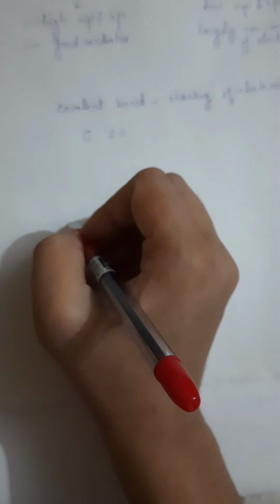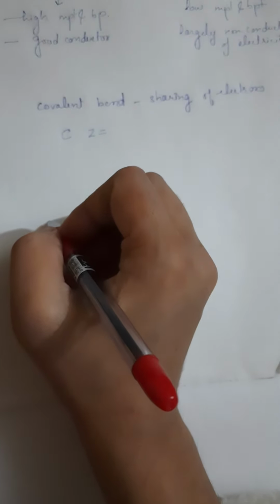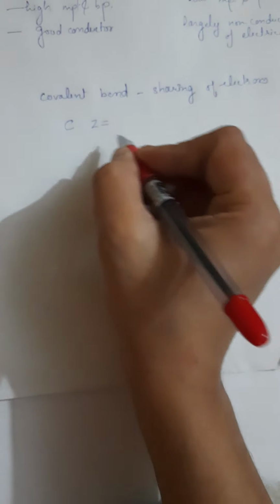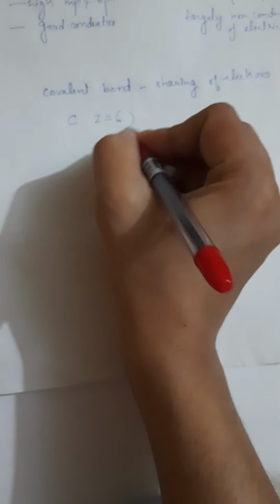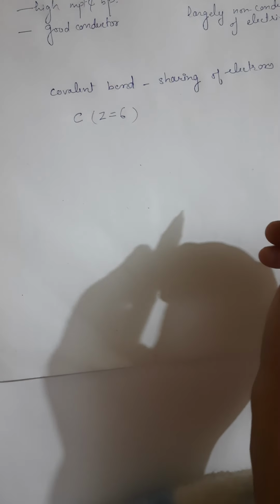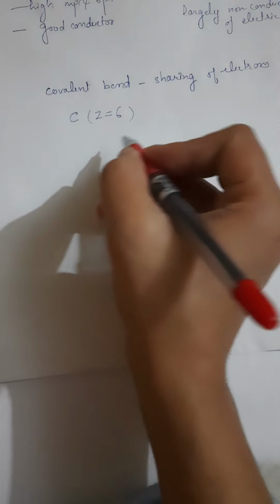Let's discuss carbon. What is the atomic number of carbon? The atomic number of carbon is 6.